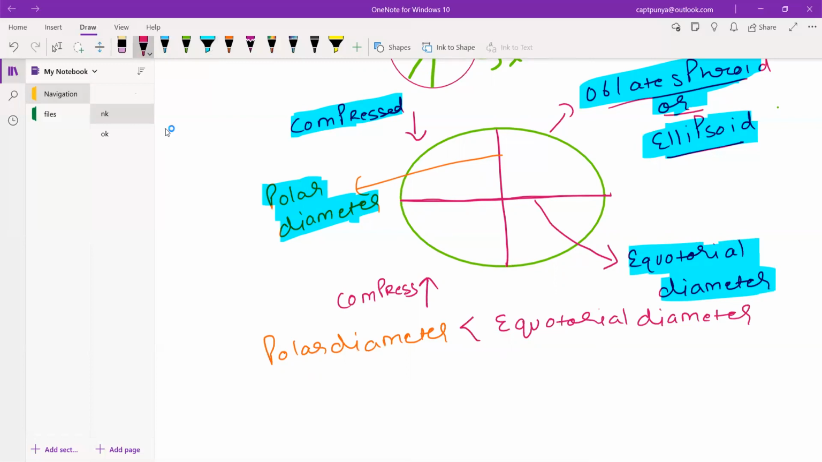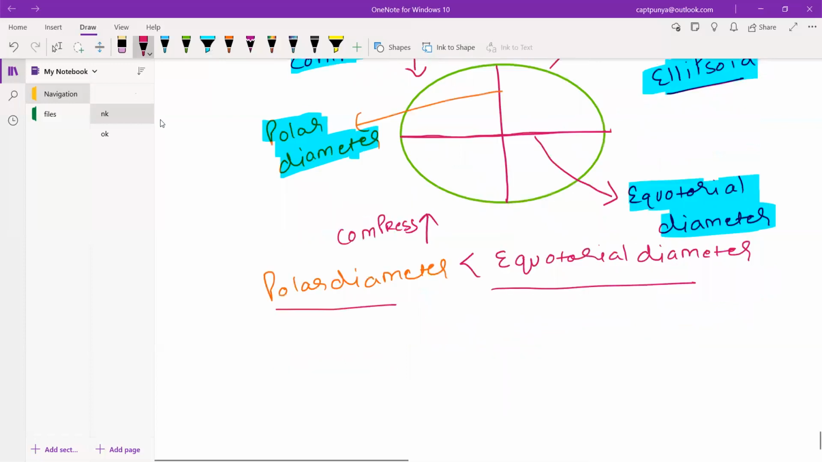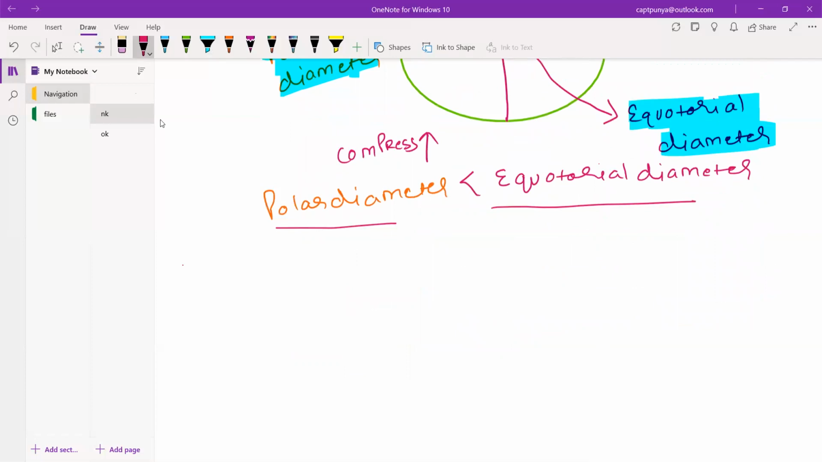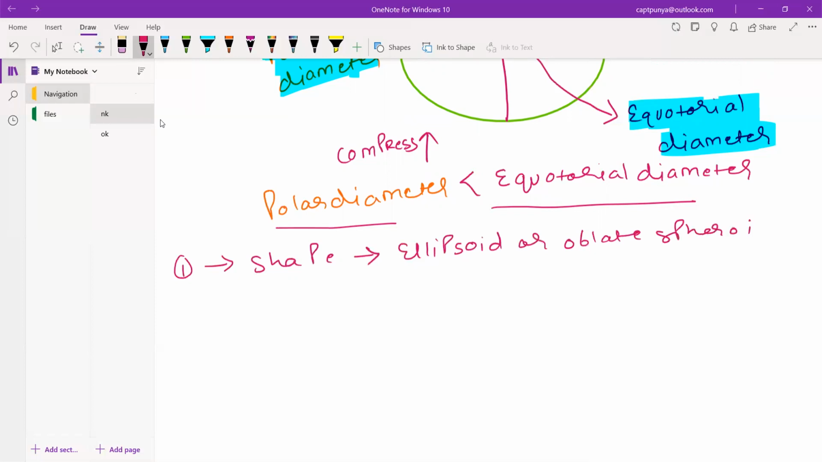Now we will calculate two things. The first thing that we have done is the shape of the earth. The shape of the earth is ellipsoid or the oblate spheroid. Oblate spheroid means it is more thick in between than from the top and the bottom. So next thing we're going to do is some values.